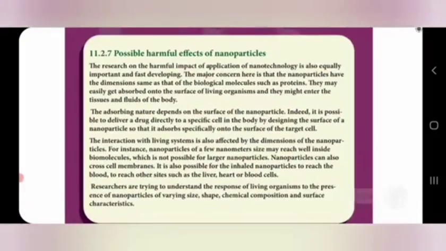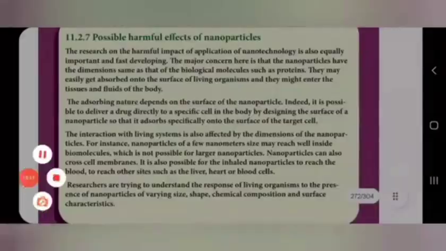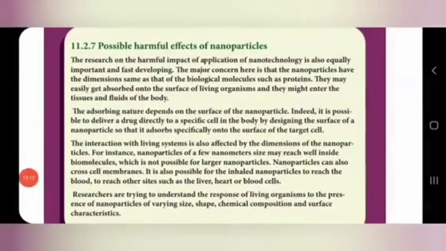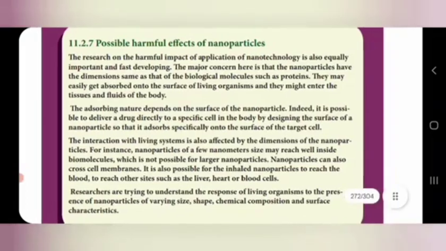And also the possible harmful effects of nanoparticles. Researchers have concluded that nanoparticles are so small that they can be easily absorbed on the surface of living organisms. So they can easily enter the tissues and fluids of the body, and can easily get into the blood and reach other inner organs of our body, such as the liver, heart or blood cells.